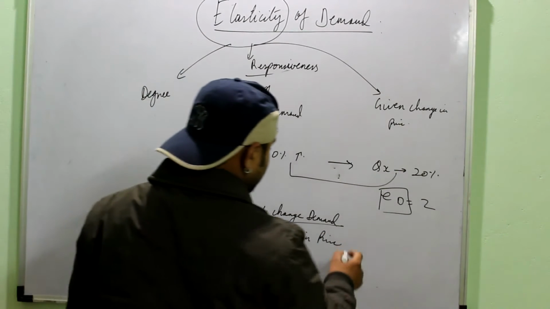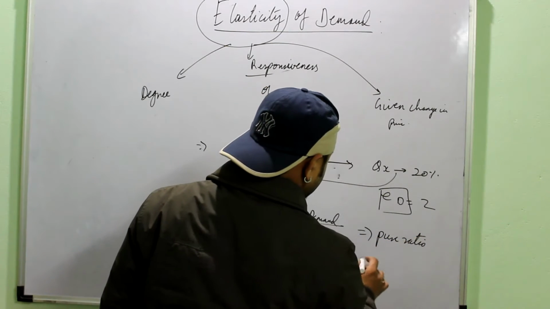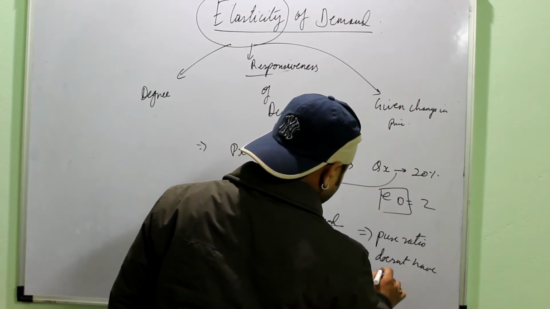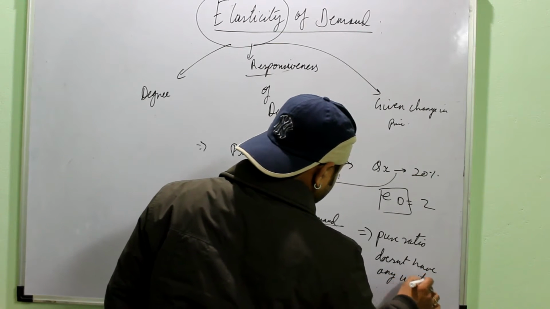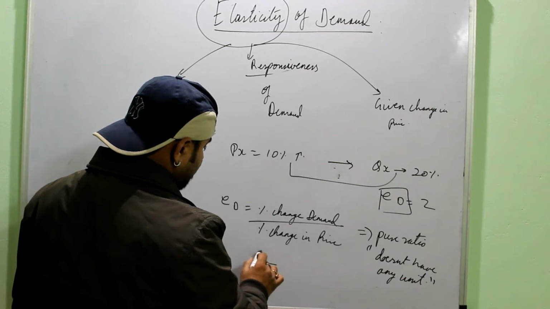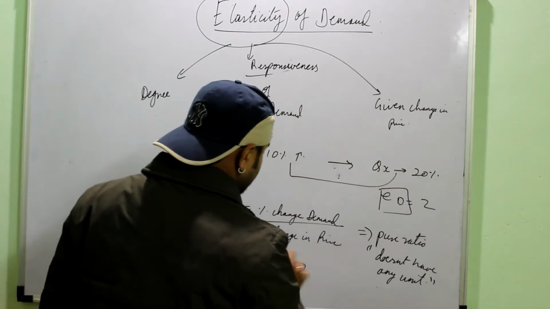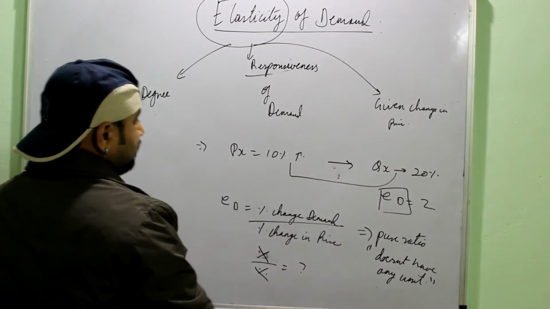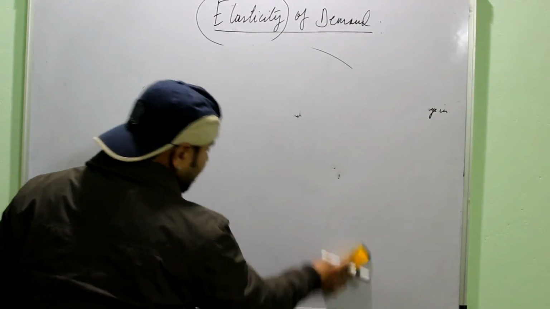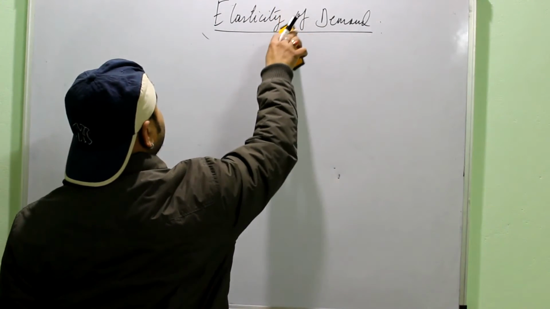You have to remember that it is a pure ratio, meaning it doesn't have any unit, because percentage and percentage, when you divide them, get cancelled. So no unit, pure ratio. And why am I converting them into percentages? Because a ratio can be calculated only when the units are the same. Otherwise, price will be in rupees and the quantity will be in units.